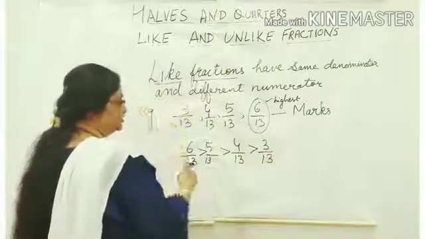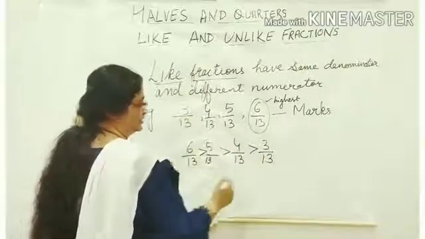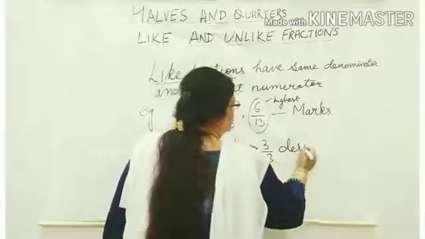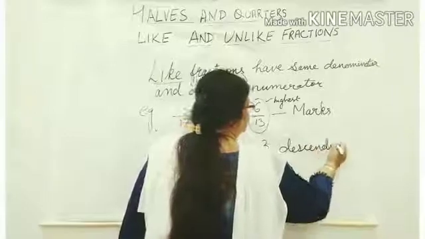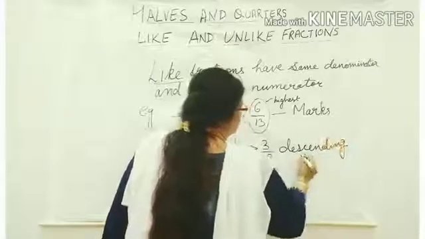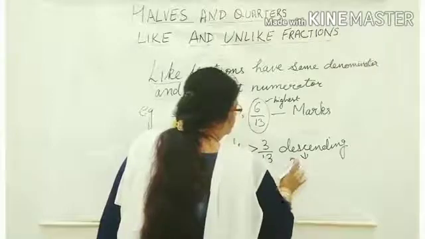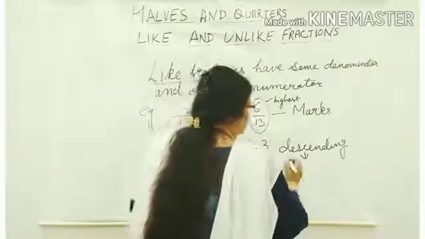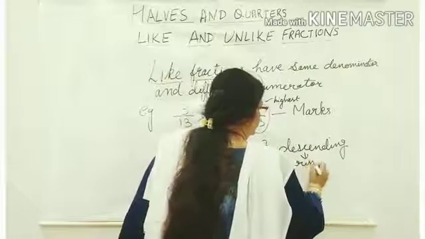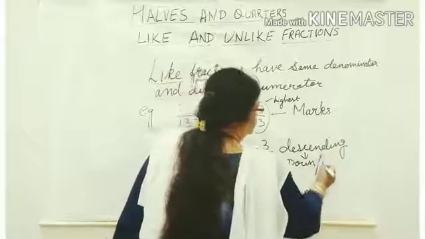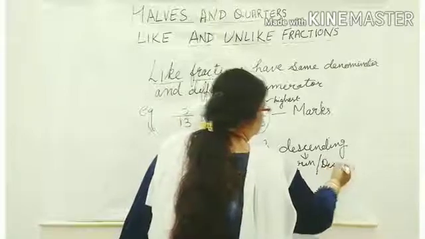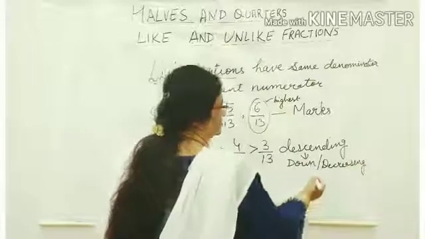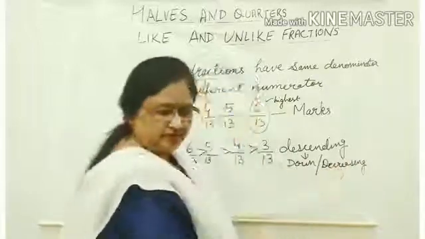So what we have done is decreasing order or descending order, from greater to smaller. This is called descending, from big to small. Descending means downwards. We go down.